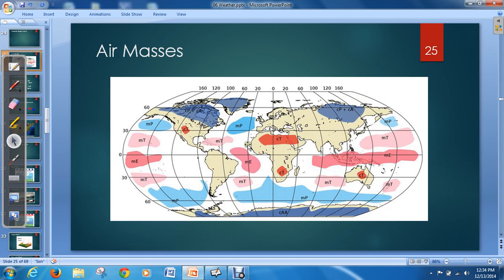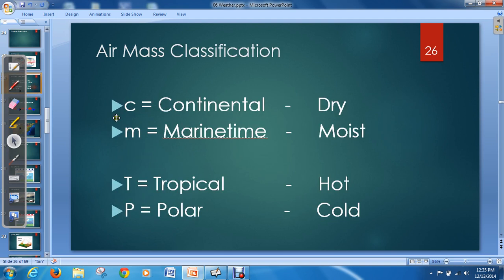Okay, and so we came up with a system, and you notice that every single one of these air masses has two letters associated with it, one lowercase and one capital letter. Okay, and so there's a couple of different letters that we can use to classify them, but here are the main four I want you to know. Okay, so for the lowercase ones, that usually determines if it formed over land or sea. So if it formed over land, we give it the designation C, which means continental. Okay, it formed over land, so you would expect this type of air mass to be very dry. Okay, have very dry air in it.